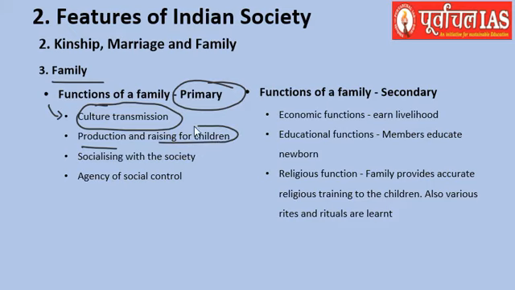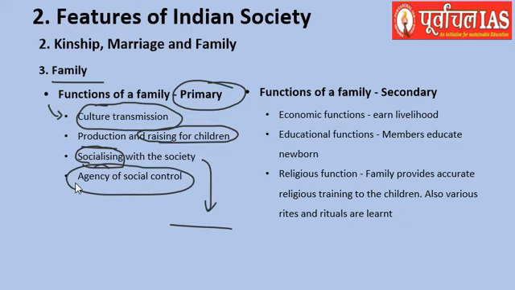Production and raising of children, so that the continuity of the particular family or kinship is maintained. Socializing with the society is another function. Why is socializing required? Because you need to have the society existing through generations. Then there is the agency of social control. A family teaches certain norms and rules of the particular society to the young ones by way of culture transmission, and that helps in social control.